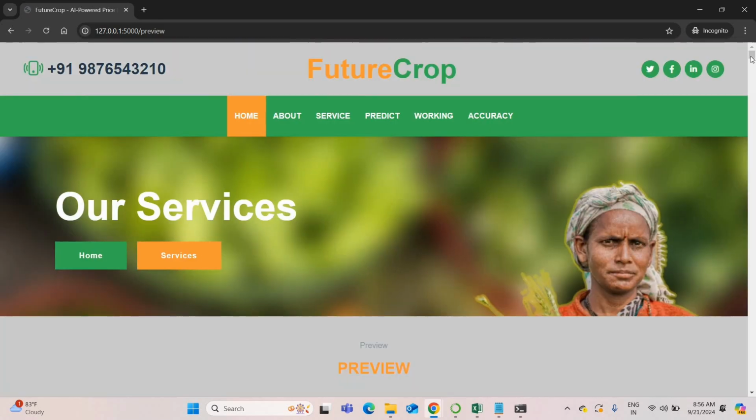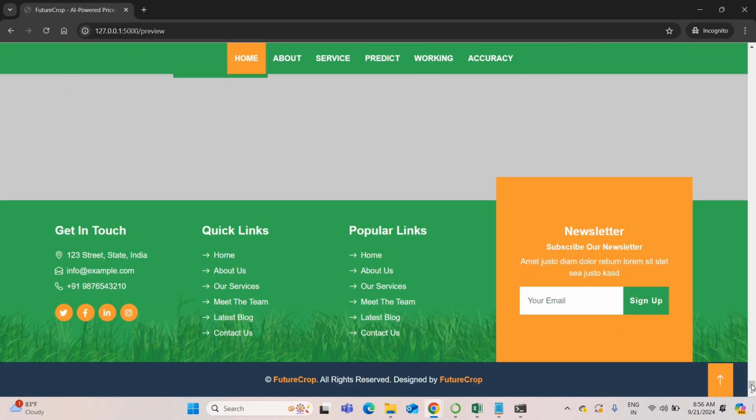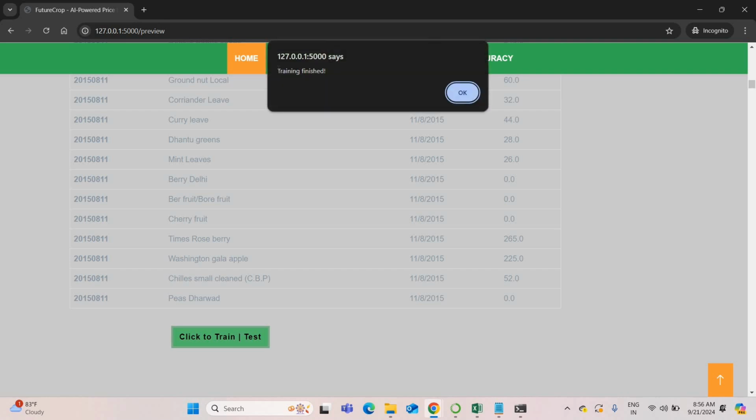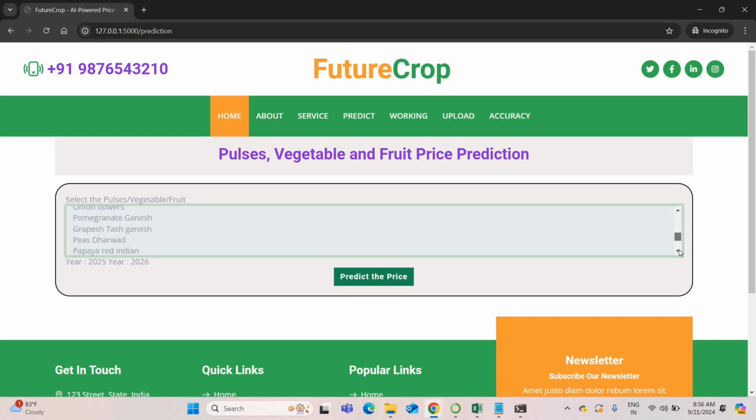Once it is uploaded, it will show the data set. Then just click the train operation. Click train, and it will train on the data set. It will take some time to train. Please wait for a while. So training got finished. Once training is completed, you can predict the vegetable prices, foods, anything you can predict here.